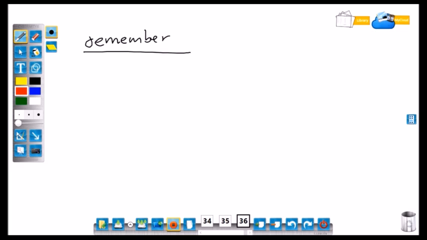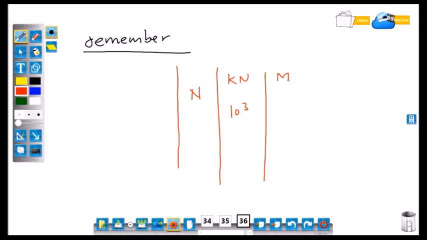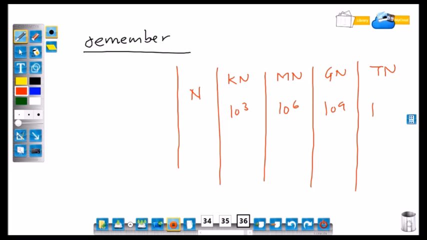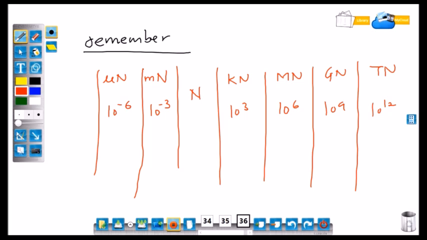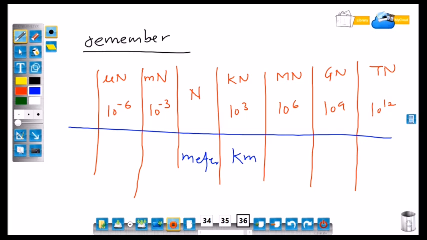Let us take force in Newton. So 1000 Newton is equal to kilonewton, 1000 kilonewton is equal to meganewton, 1000 meganewton is equal to giganewton, and 1000 giganewton is equal to teranewton. Similarly, on the left side, 1 upon 1000 Newton is equal to millinewton, 1 upon 1000 millinewton is equal to micronewton. Similarly, nanonewton, that is 1000th part of micronewton.